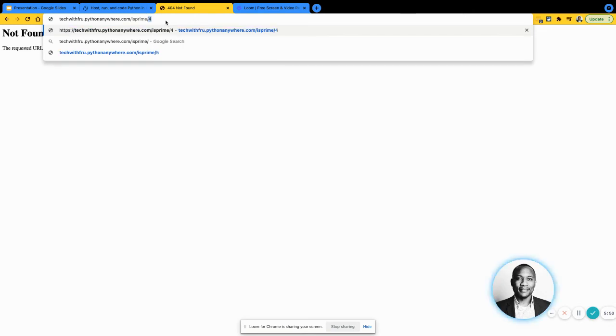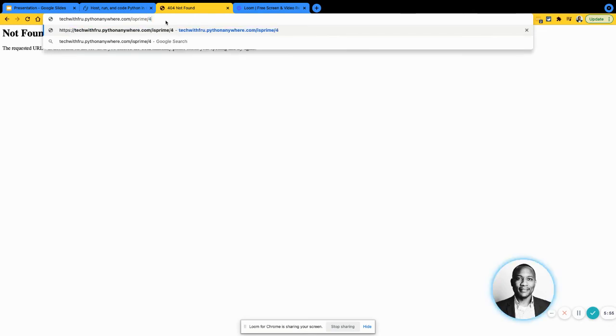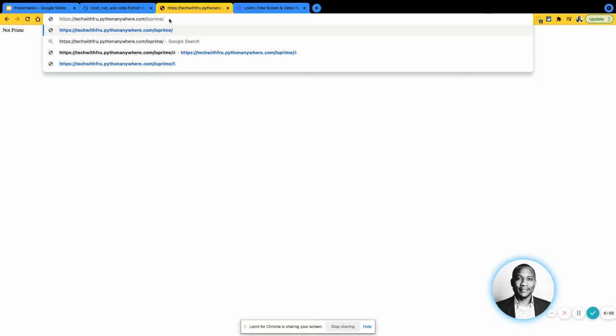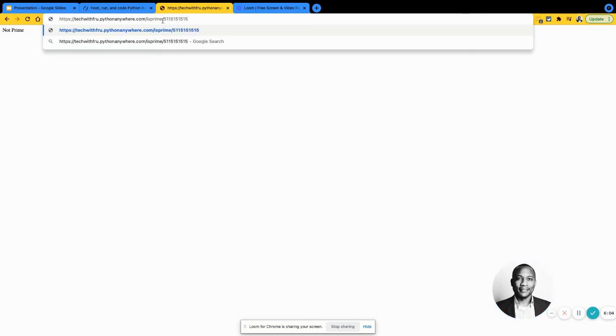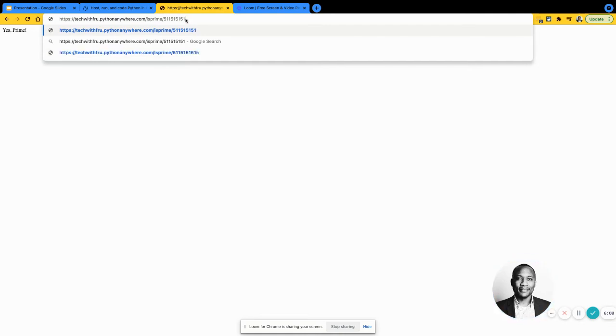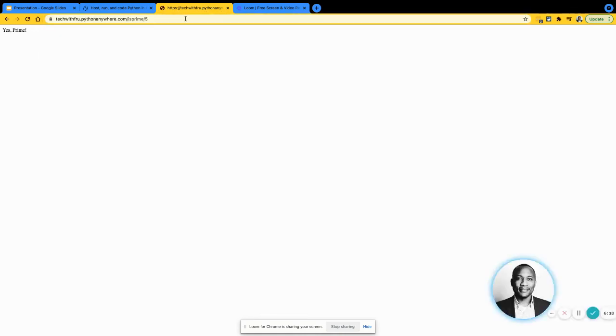So that's the endpoint and the value we want, say 4 in there. And if I run that, it says 4 is not prime, and it's calling that logic behind. And if I put some random number there, I haven't really checked. Yep, that's prime. I have no idea if that's true, but I'll assume that is true. That is prime. And if I do 6, it's not prime.